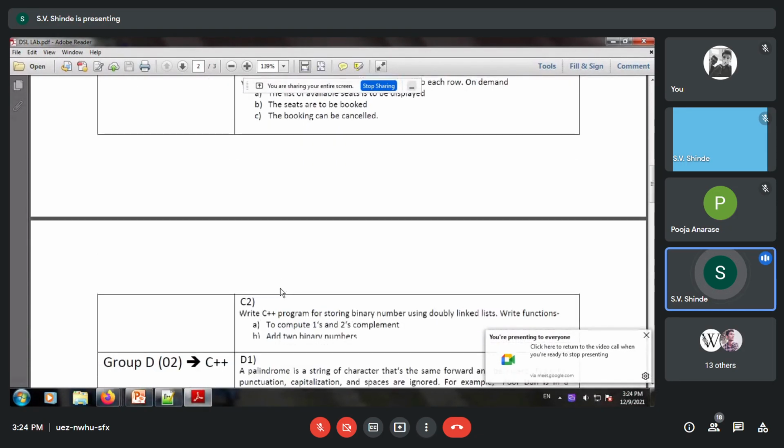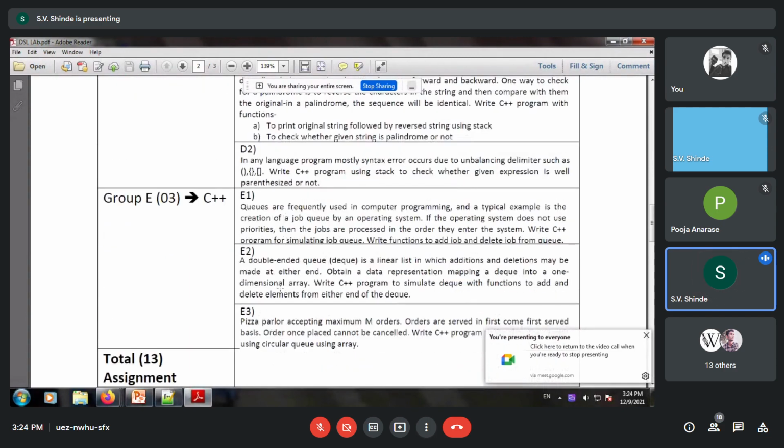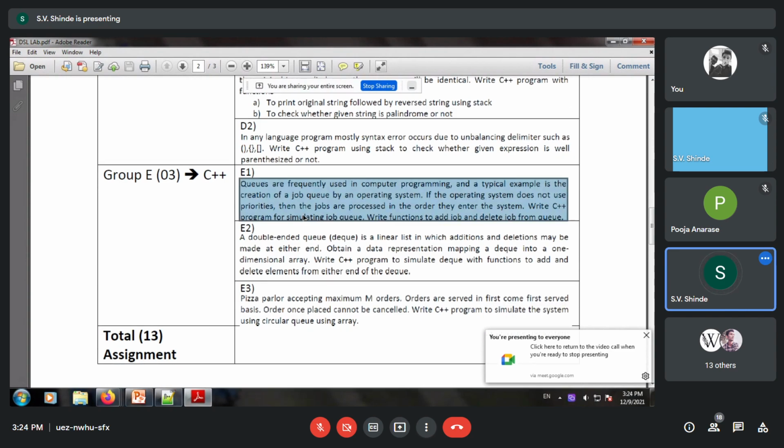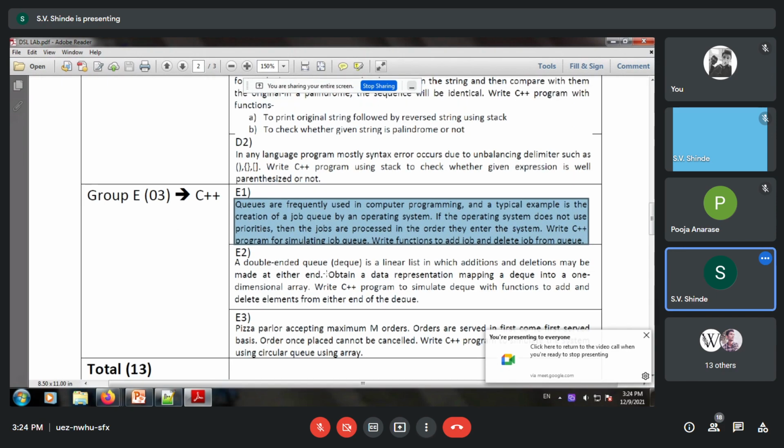Now looking at your assignments on queue, the first is E1. We can read the problem statement. Queues are frequently used in computer programming. An example is creating a job queue by an operating system.